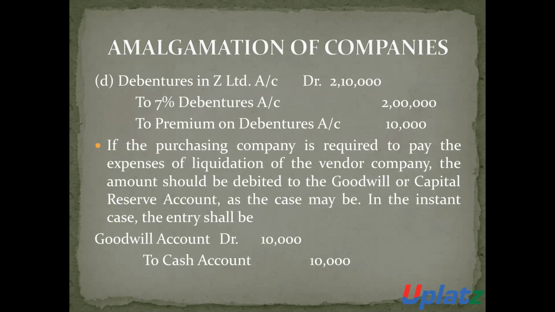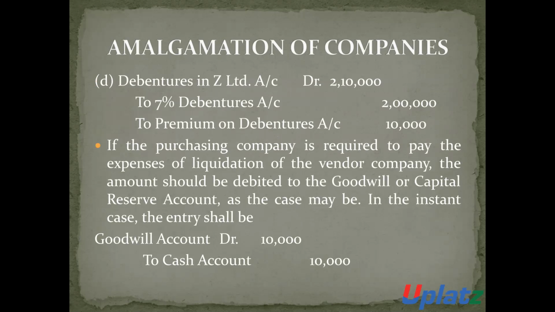The next is the payment to the debenture holder. The entry will be: debit the 7% debenture account 2,10,000, and premium on debenture account 10,000.